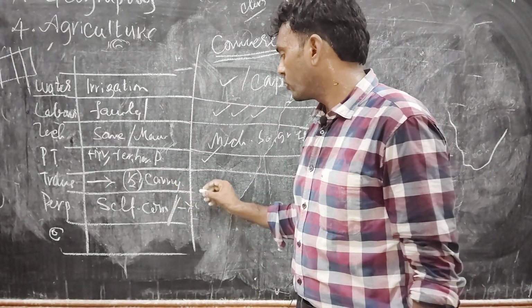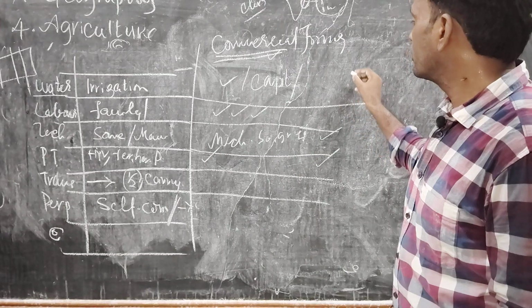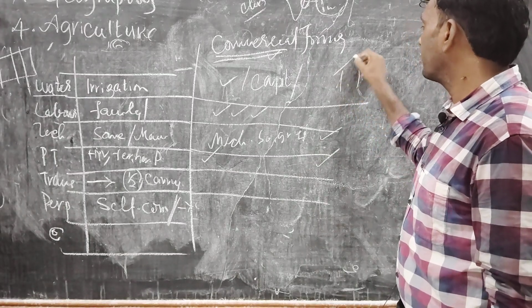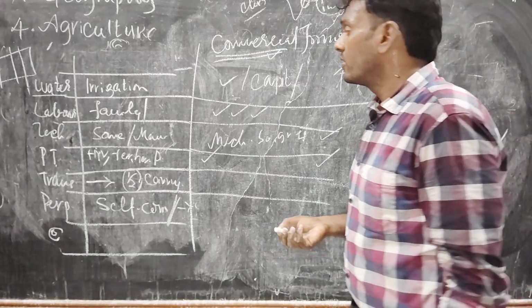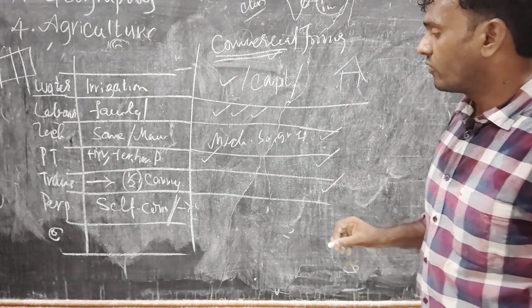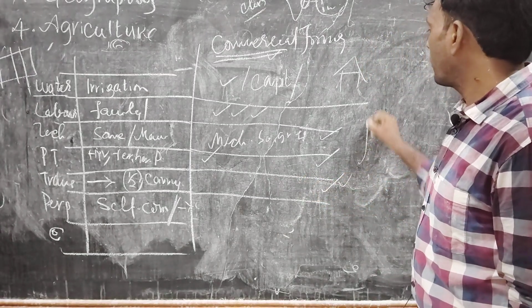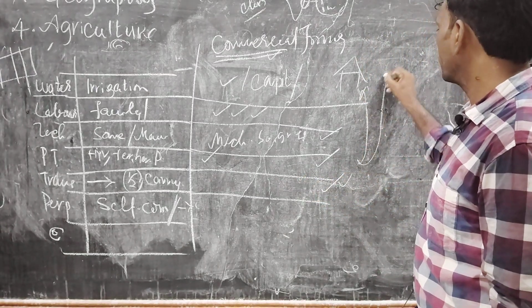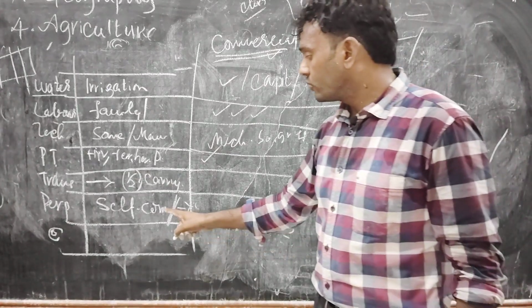Coming to transport, he must use transport. Why? Because it is commercial. Commercial means he sells in the market. To maintain the freshness of the particular crop, he definitely needs a well-developed transport system. With the help of this transport system, his yield is transported to the market or to the industry. Is it clear? Okay.